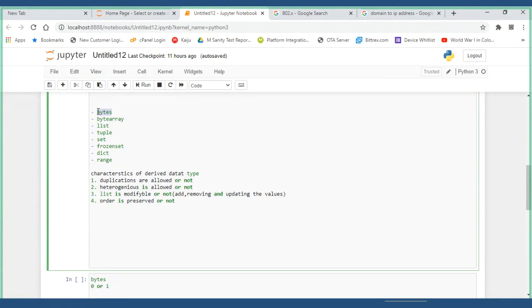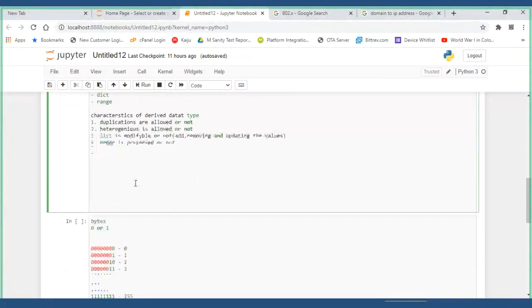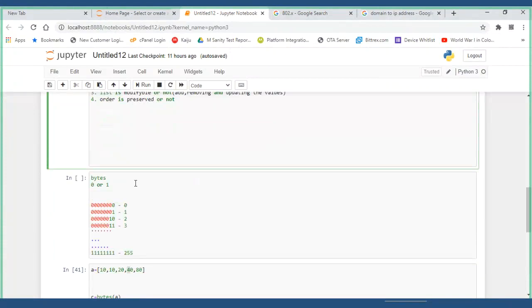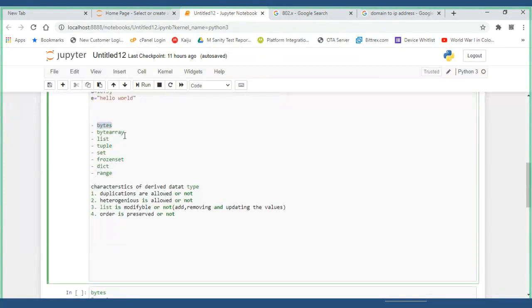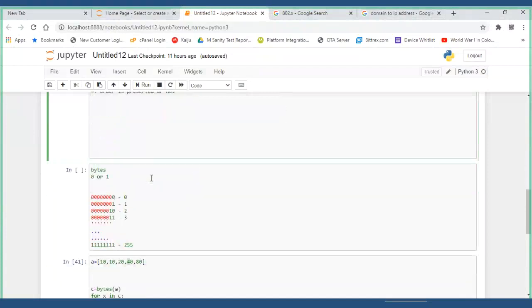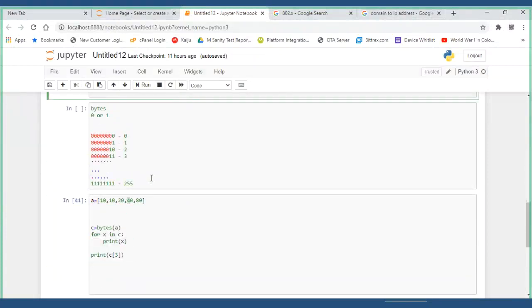Now, to fix this problem, that we cannot add new elements: bytearray is exactly the same as bytes. There is no difference, but there is one extra characteristic in bytearray, where you can add and remove elements, and you can modify the elements. Now let us see that.